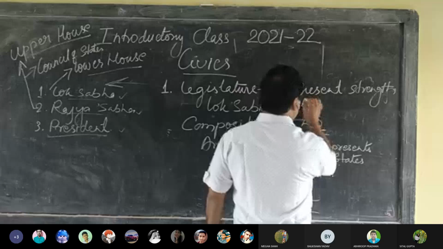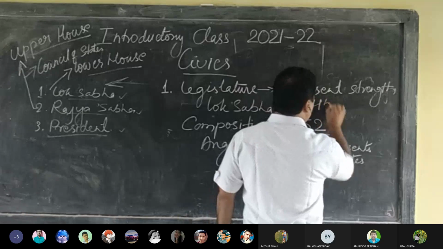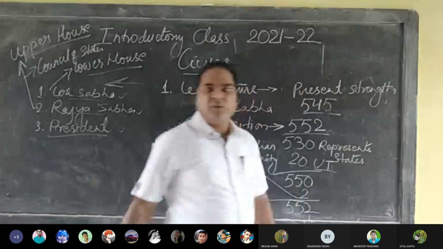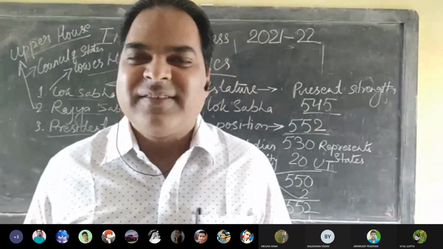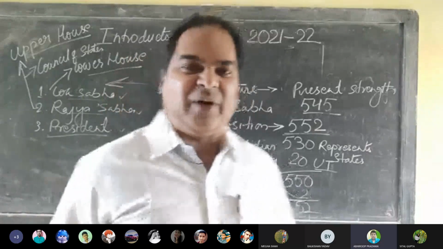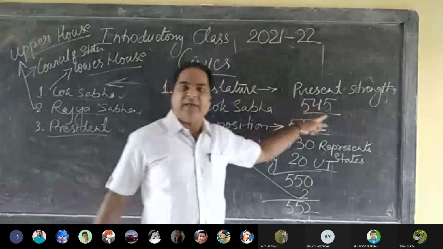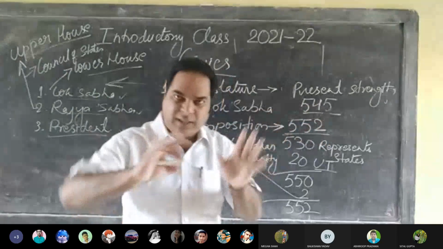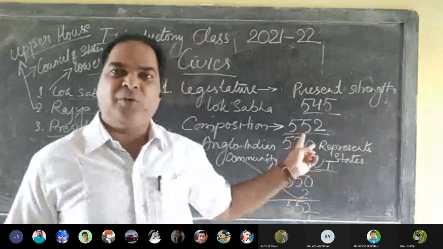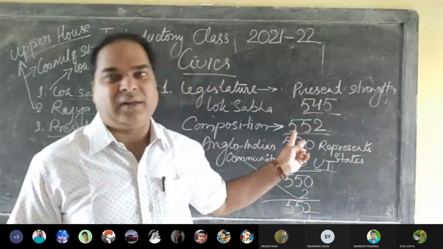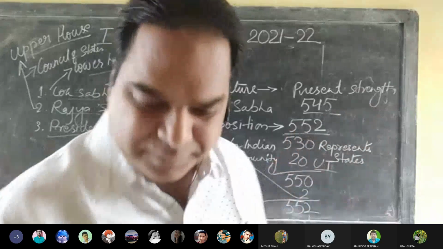Very good. Who gave me the answer? Sir, 3 of us, sir. Very good. Well done. 545 means 543 representing states and 2 Anglo-Indian. Is that clear?